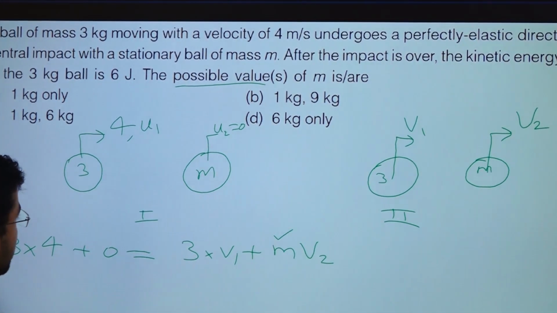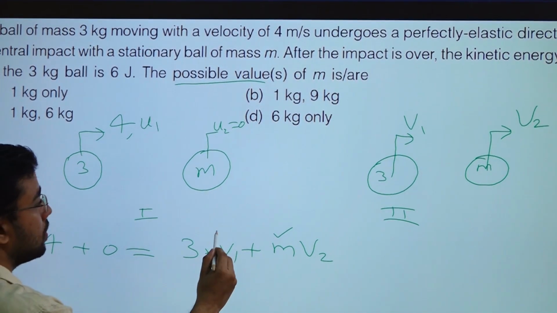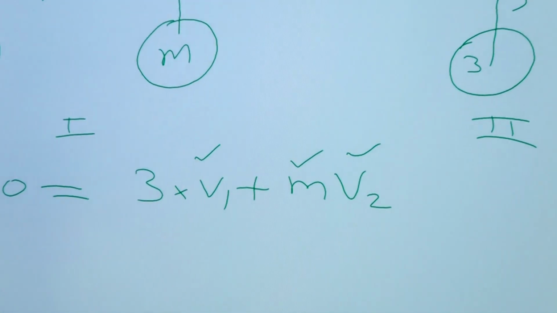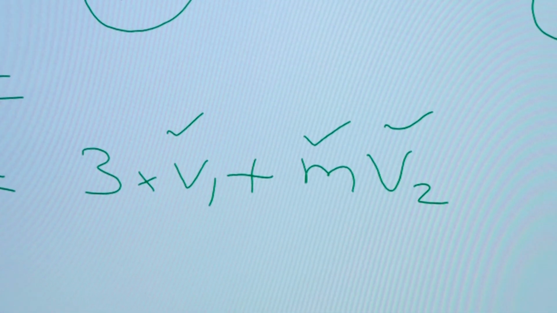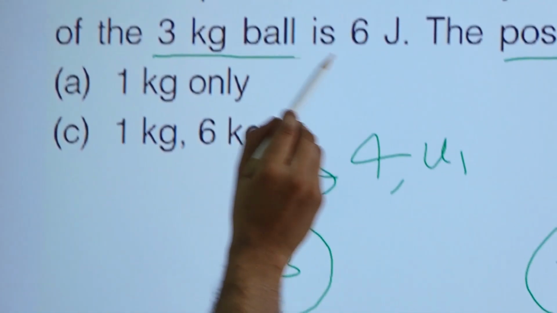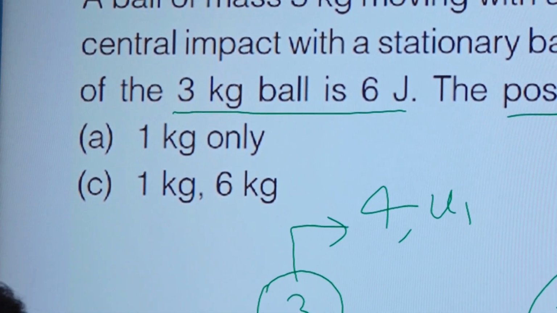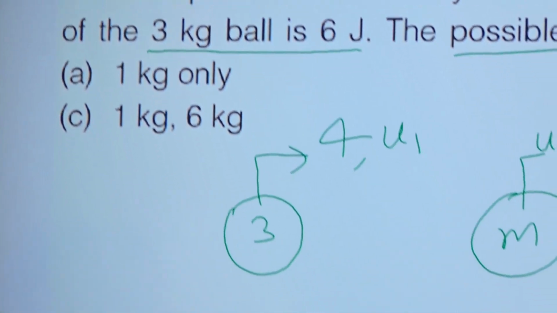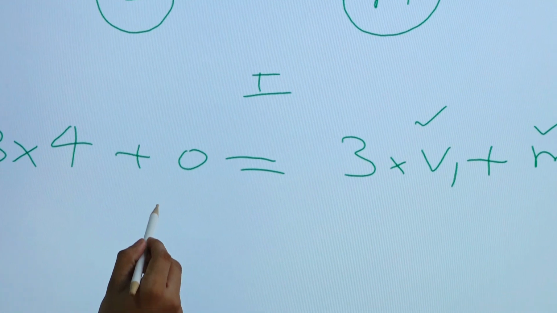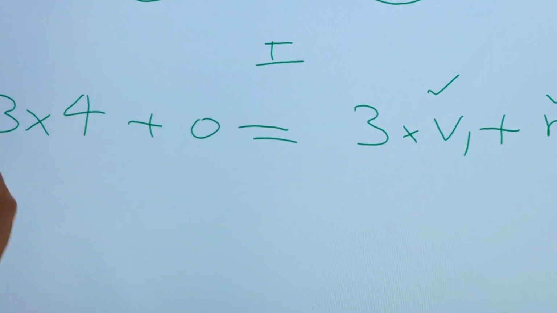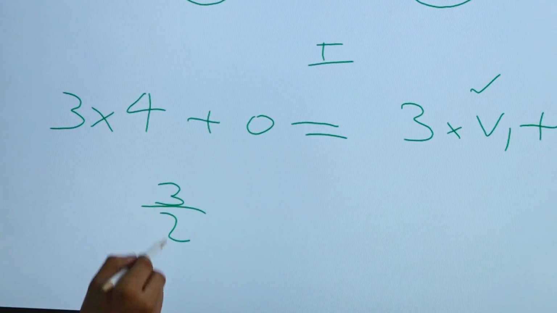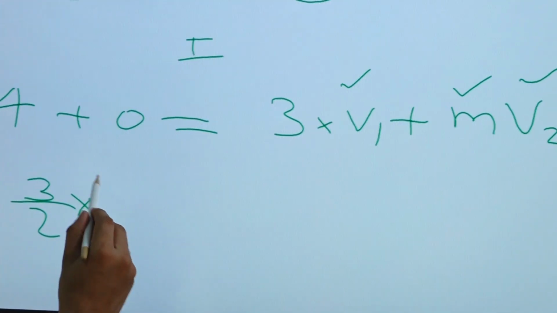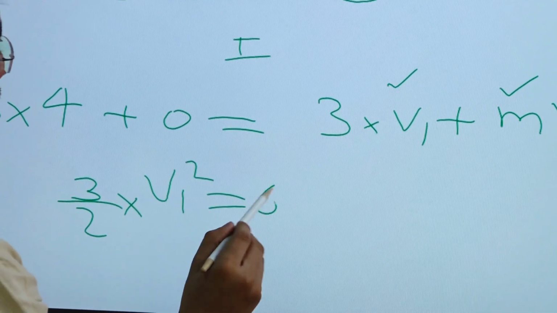Okay, so we will have this equation, and in this equation we have three unknowns, V1, m and V2. So to find out m, we need to find out V1 and V2 both. So for that they have given the next condition. The energy of the 3 kg ball after the collision is 6 joule, right. So what is the meaning of energy? Kinetic energy. So I will directly write down the energy for the first ball: 3 is the mass, by 2 into the velocity after the collision, V1 square is equal to 6 joule, right.